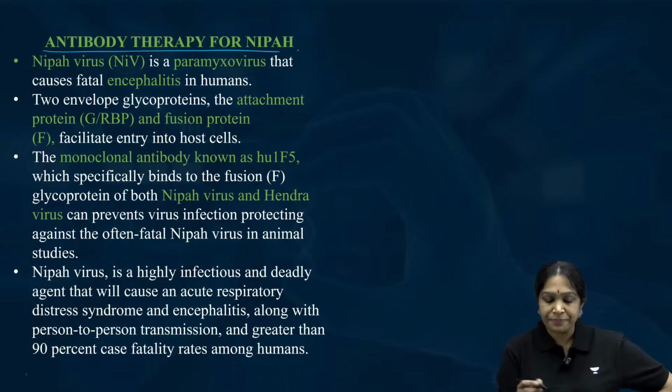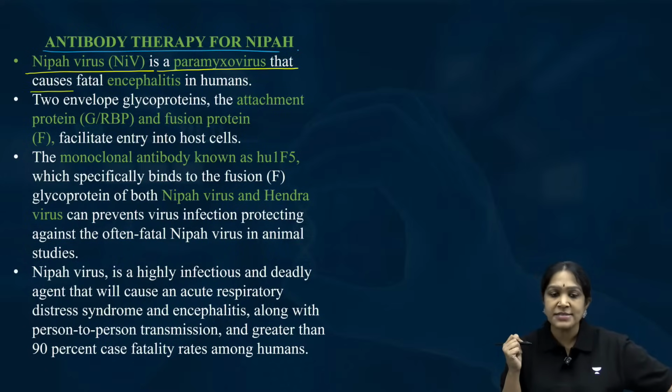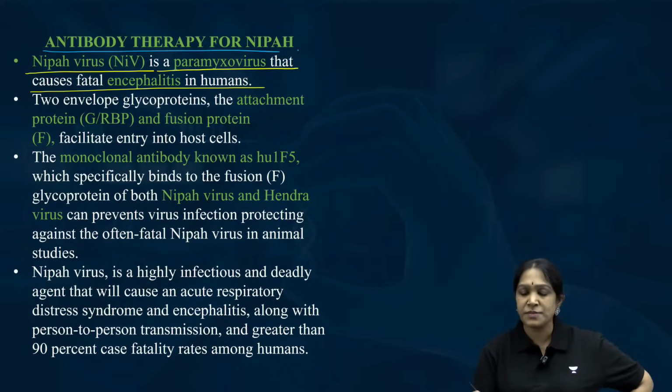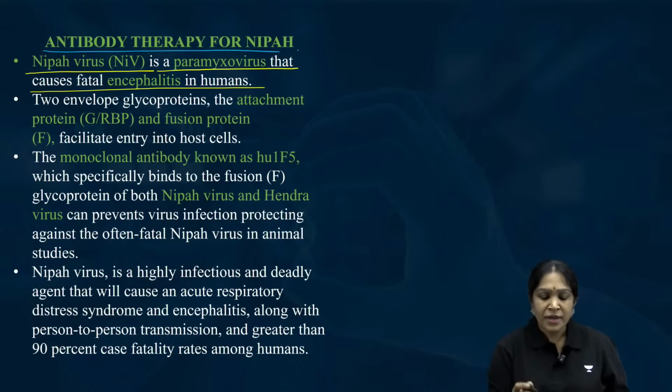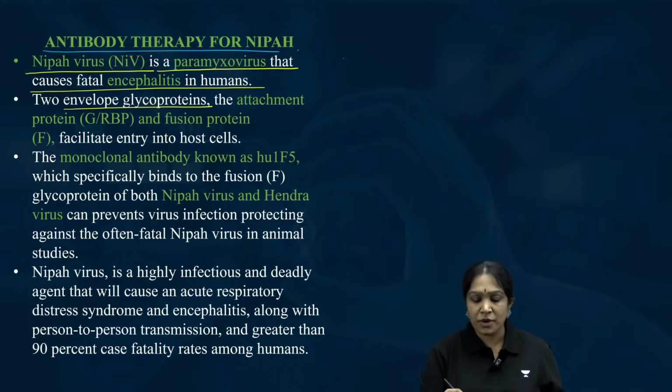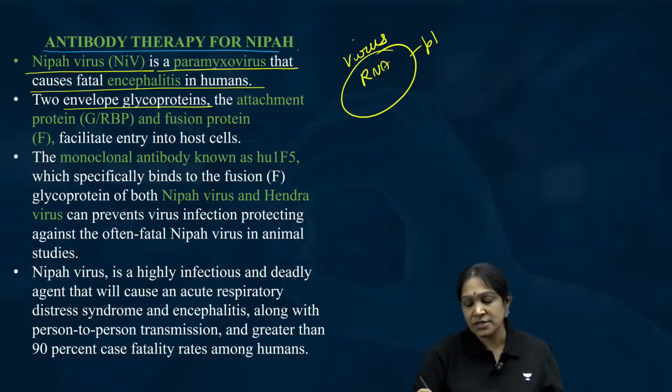Antibody therapy for Nipah. Nipah virus is a paramyxovirus that causes encephalitis in human beings. Encephalitis means what? Encephalon is a layer that covers the brain. So, this is a kind of brain infection, we can say. Envelope glycoproteins means what? I told you that a virus will have RNA plus a protein coat, isn't it?